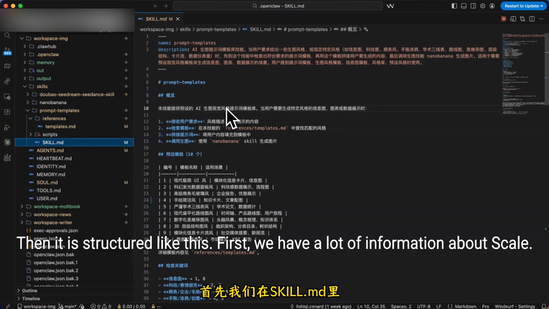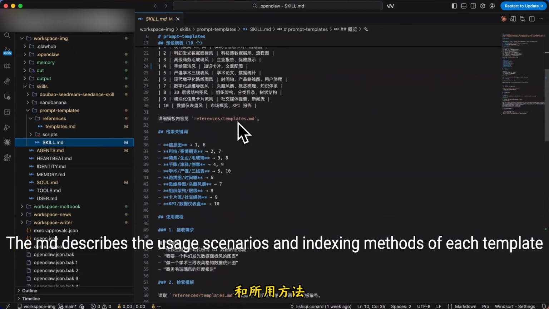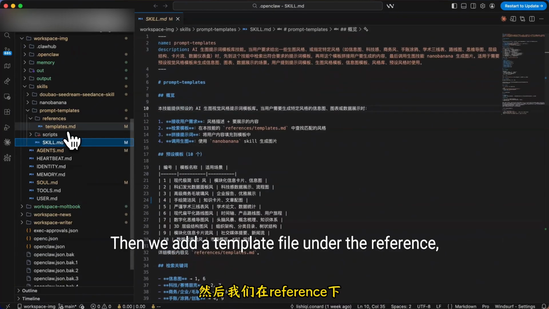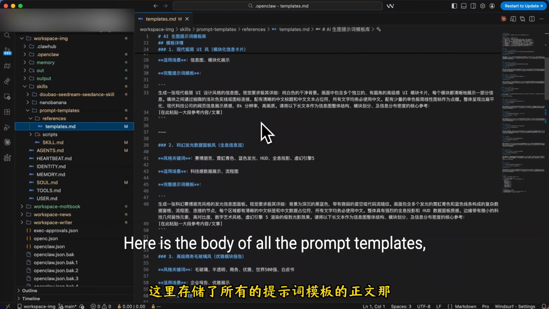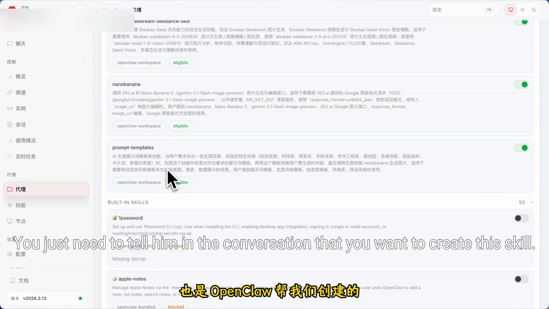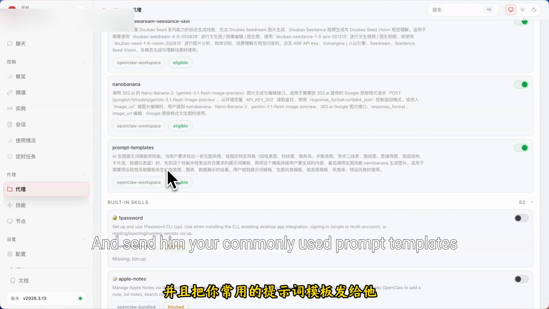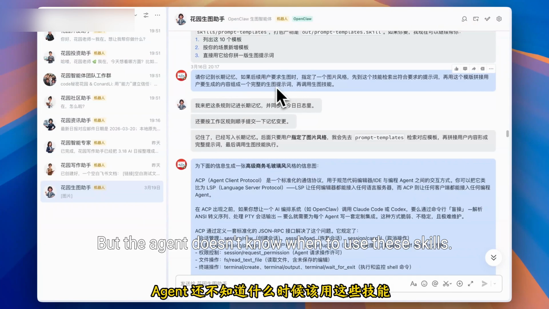First, we have a lot of information about scale.MD, which describes the usage scenarios and indexing methods of each template. Then we add a template file under the reference. Here is the body of all the prompt templates. This skill was also created by OpenCloud for us. You just need to tell him in the conversation that you want to create this skill and send him your commonly used prompt templates. The skill is created, but the agent doesn't know when to use these skills.